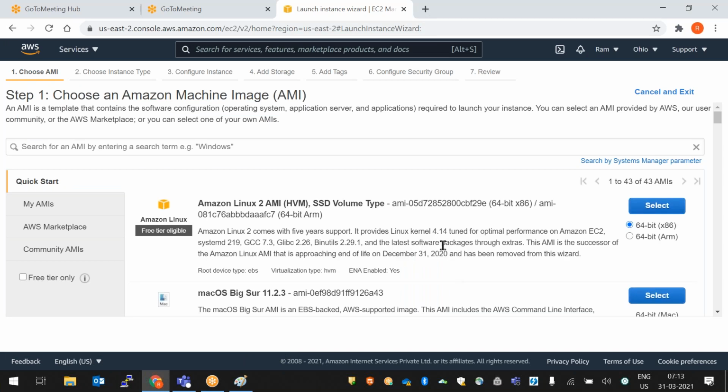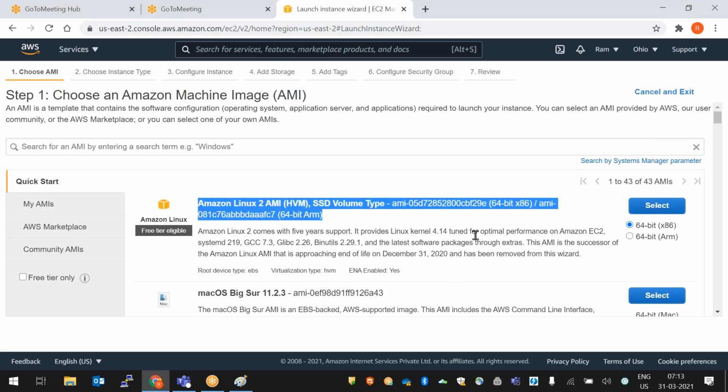Yeah. So these are the predefined AMIs. We have 43 AMIs here. Now, as per your requirement, you can select 64-bit x86 or 64-bit ARM. For example, I want to create this instance, the Amazon Linux 2 AMI. So this is one of the flavors.